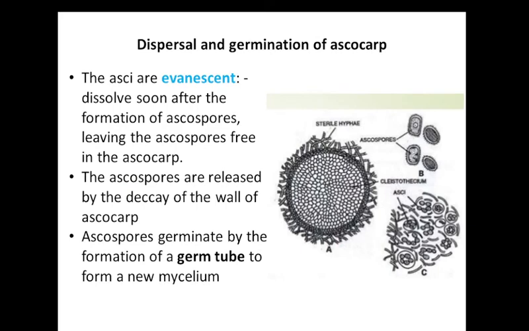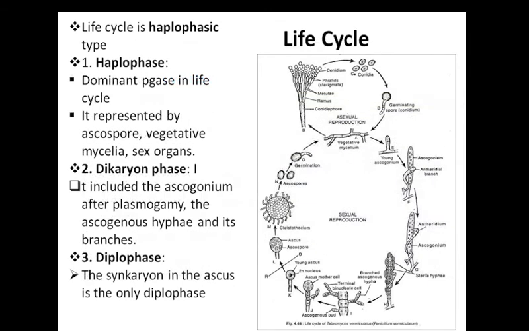Dispersal and germination of ascospores. The asci are evanescent. That means they dissolve soon after the formation of ascospores, leaving the ascospores free in the ascocarp. The ascospores are released when the wall of the ascocarp decays, and finally the ascospores germinate by forming a germ tube and form new mycelium.